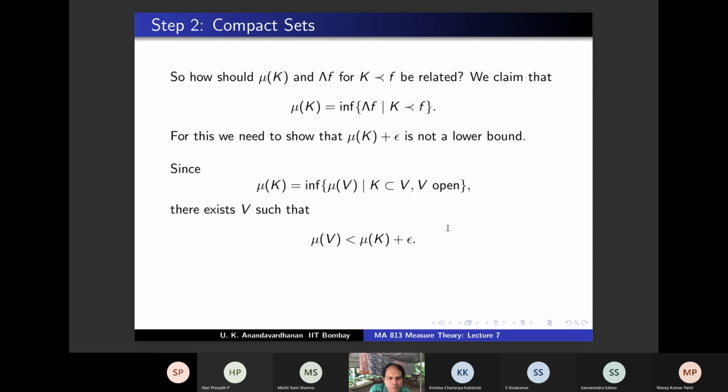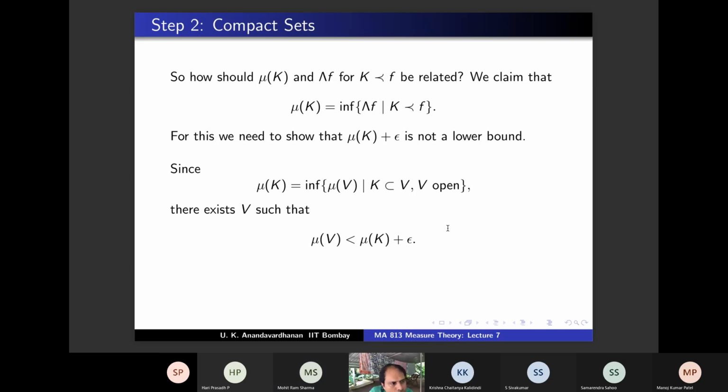I've got a V such that mu V is less than mu K plus epsilon, but I'm interested in getting an F such that lambda F is less than mu K plus epsilon. What do you do? One word. Just one word. Use Urysohn's lemma. So how will you apply Urysohn? Where will you apply Urysohn? For K contained in V. Yes. For K contained in V, if you apply Urysohn, you will get an F such that K precedes F precedes V, no? Yes, sir.